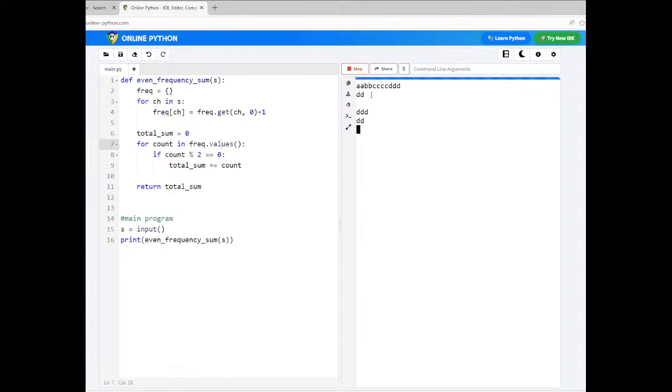Yeah, the input is not ending here. Okay, so I think we will stop this. Now let's run this code. BBCC. Okay, DD we will supply.